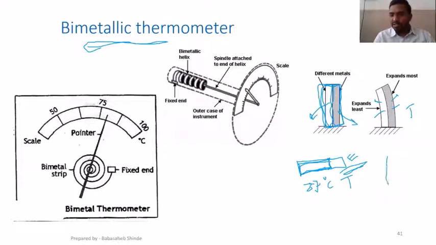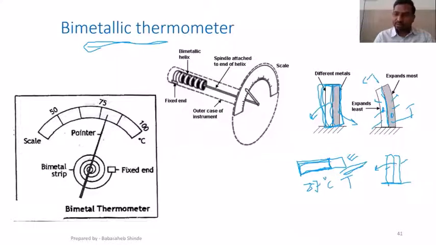So, instead of uniform expansion in both strips, as one is expanding more than the other, it will try to bend towards left, because this one has a lower thermal expansion coefficient and this one has a higher thermal expansion coefficient. This is going to expand more, this is going to expand less. And as they are connected with each other, that's why this is going to bend towards left.